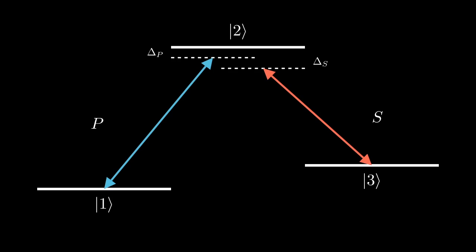To bridge this gap, we use a real intermediate state 2 that is dipole allowed and hence strongly coupled to both 1 and 3. However, this strength comes at a cost. Such states couple efficiently to the electromagnetic vacuum and decay rapidly via spontaneous emission, making them highly lossy.